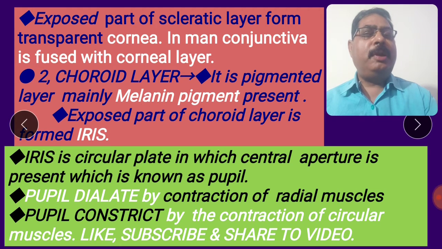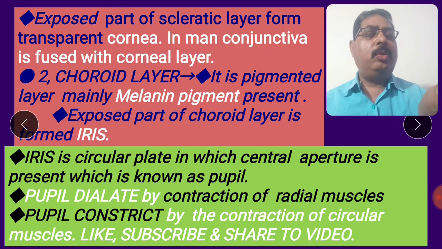I shall explain further. The iris is a circular plate in which a central aperture is present, which is known as the pupil. The pupil is the space present in the iris. Sunlight enters the eye through the pupil.